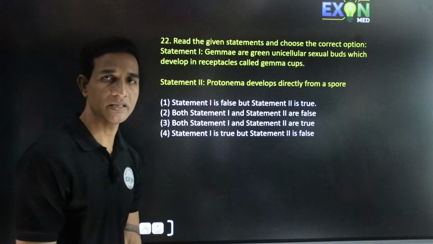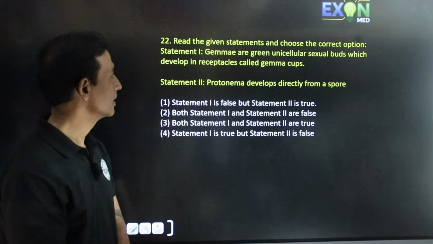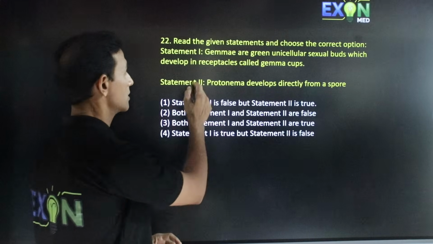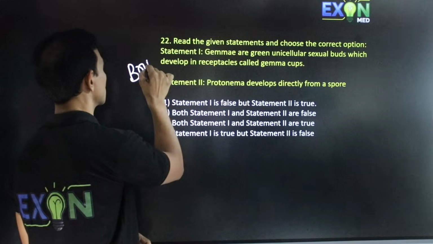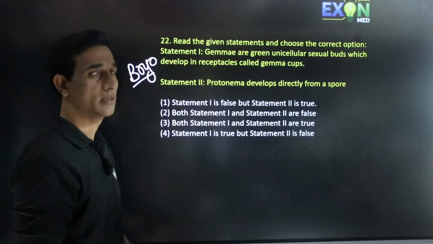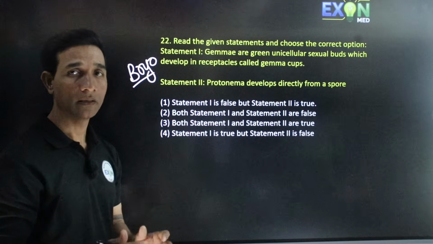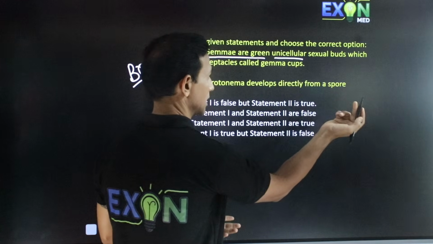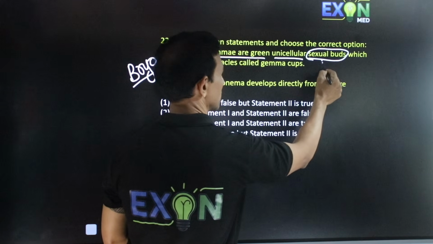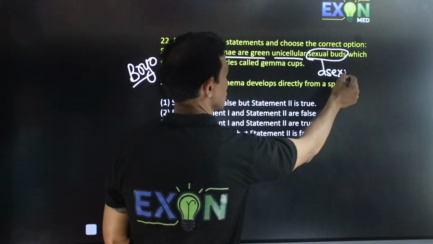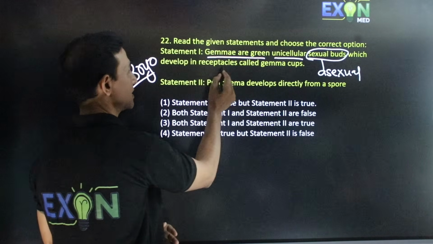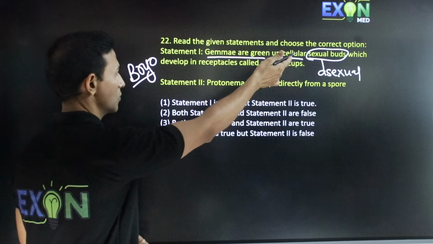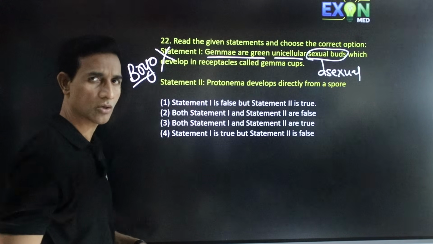Read the given statements and choose the correct option. Statement 1 says that gemmae are green in color. So, this question is about bryophytes. Gemma cups, which contain the asexual reproductive bodies. So, gemmae are green, unicellular, correct. They said sexual buds, but actually they are asexual, which develop in receptacles called gemma cups. So, only that one word is wrong, hence statement 1 is wrong.